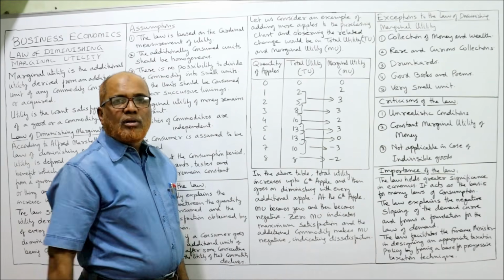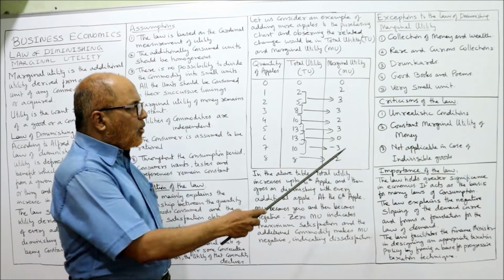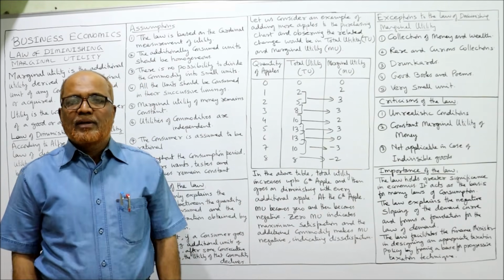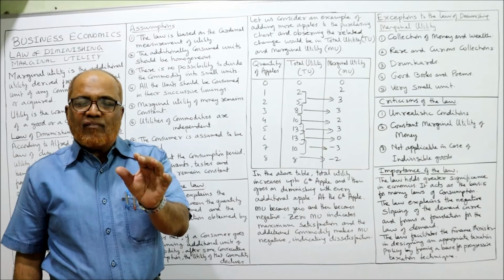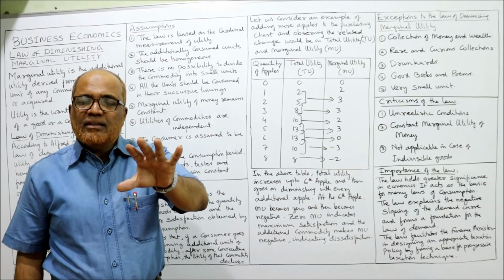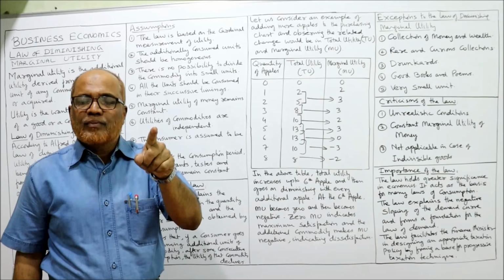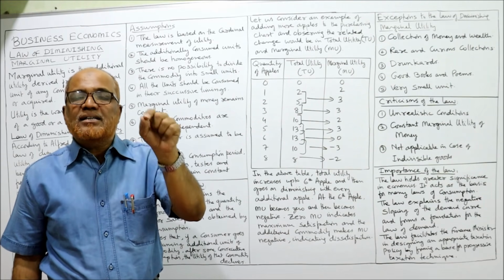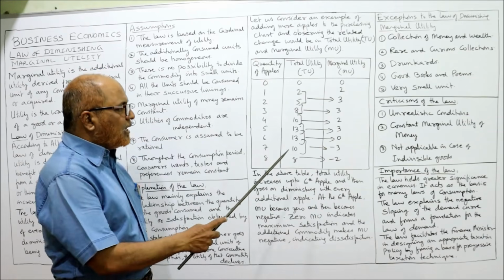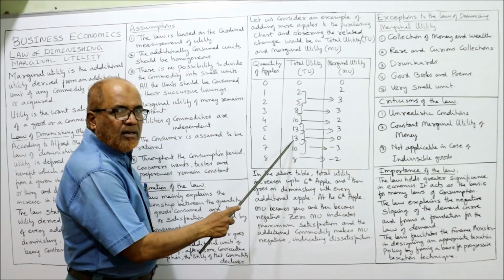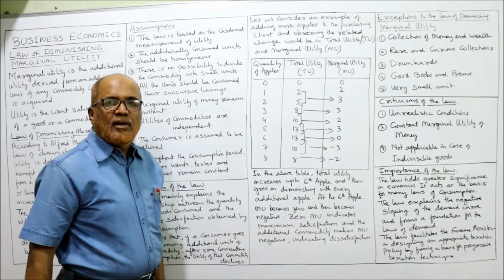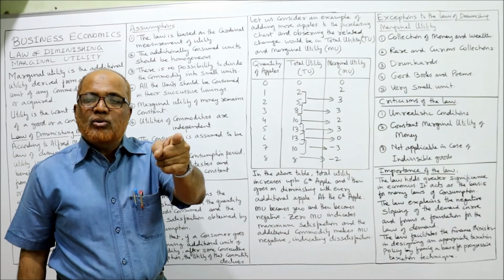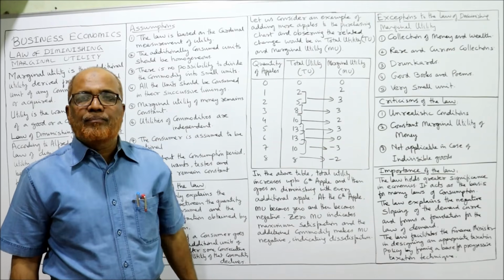So marginal utility is 0 when the quantity of apples consumed is 6. When the marginal utility is 0, the total utility is maximum. The total utility is maximum at 13 and marginal utility is 0. Now after that, total utility declines and marginal utility becomes negative.